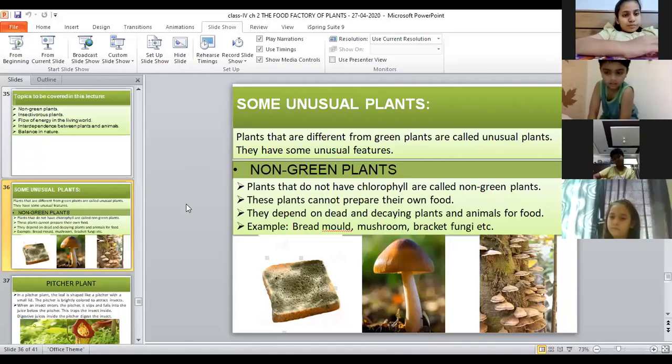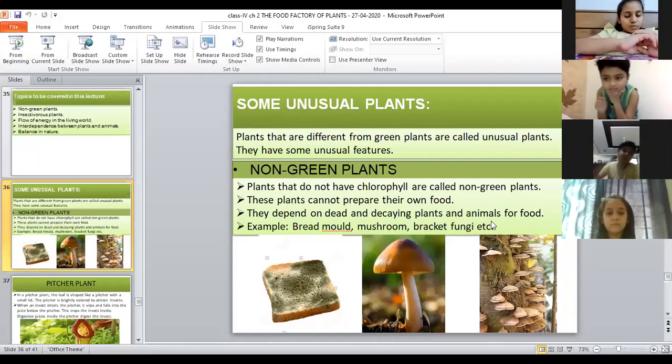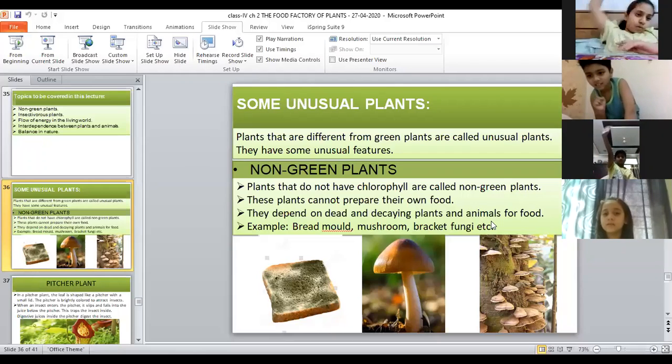The plants prepare their food by a process. What is the name of the process by which plants prepare their food? Yes, Kashvi Jain. Plants prepare their food by which process? The name of the process I want.